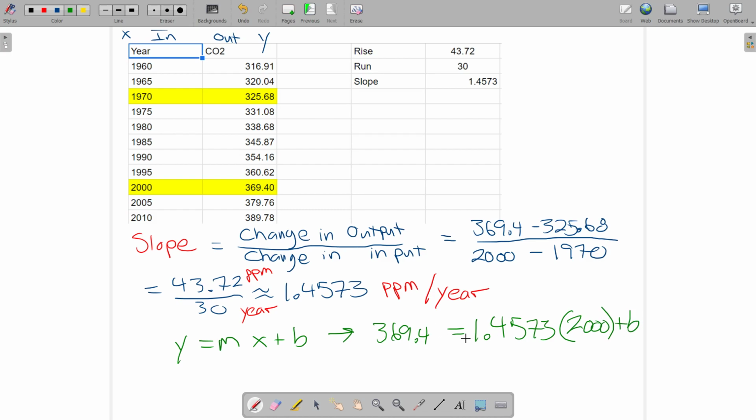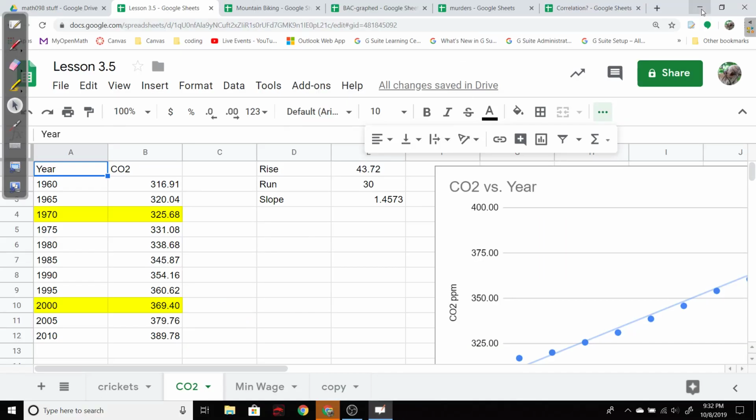So I'm going to go back to my spreadsheet, and I'm going to double check it both ways using the first point and the second point. The spreadsheet is a calculator, right? So I'm trying to estimate b.